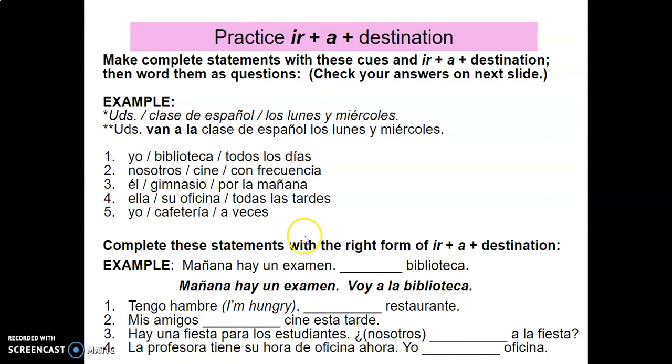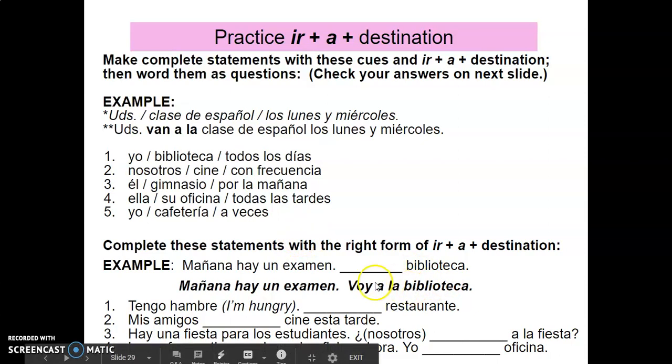In la segunda actividad, for the second activity, we're writing a complete sentence to say where the person is probably going. So we say, mañana hay un examen, voy a la biblioteca. I'm going to the library. So depending on who is being described in the sentence is who you will likely use as the subject. So go ahead and pause the video, complete these examples, and then when you unpause, check your work.